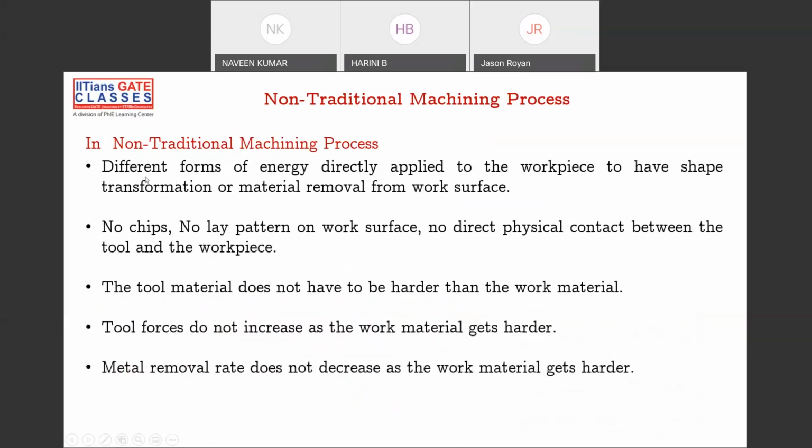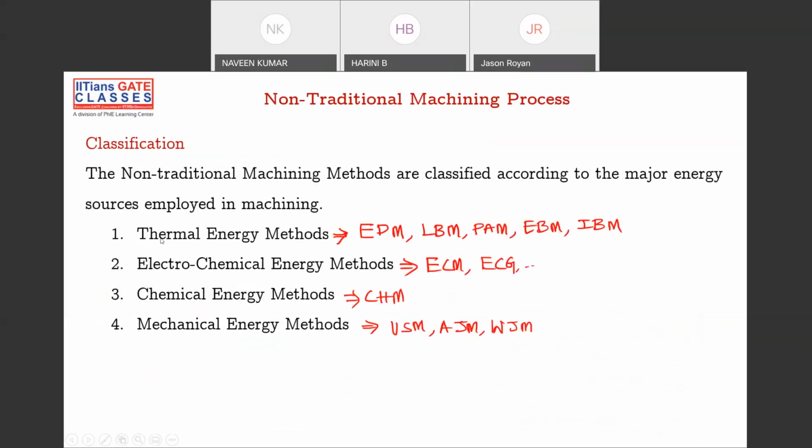In non-traditional, we have different energies, that is thermal energy: EDM, LBM, PAM, EBM, IBM. EDM is electric discharge machining, LBM is laser beam machining, then plasma arc machining, electron beam machining, and ion beam machining. All these are non-traditional machining processes which come under the thermal energy methods, because they use thermal energy to remove material from the workpiece. Another way of removing material from the workpiece is electrochemical energy methods, that is electrochemical machining and electrochemical grinding.